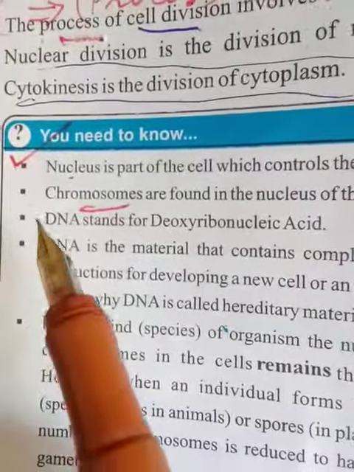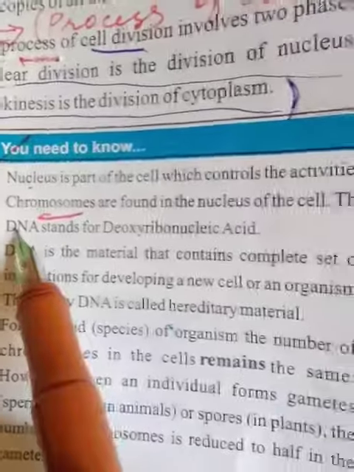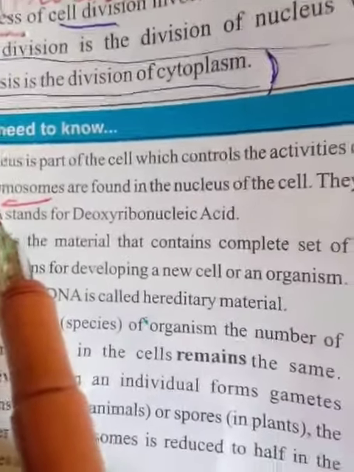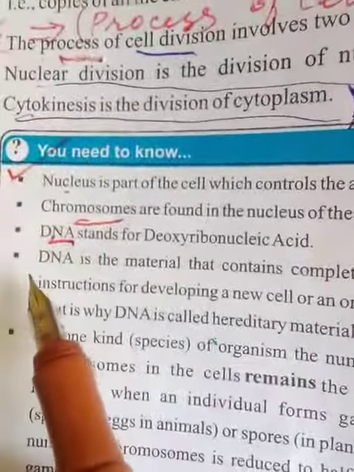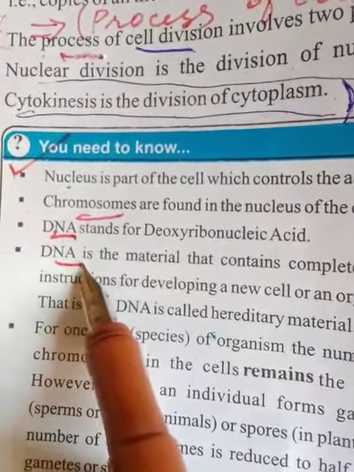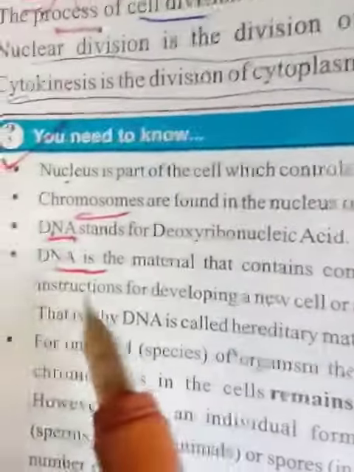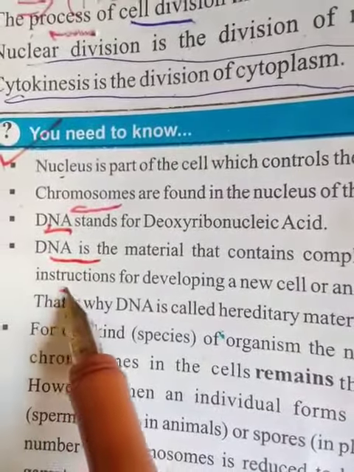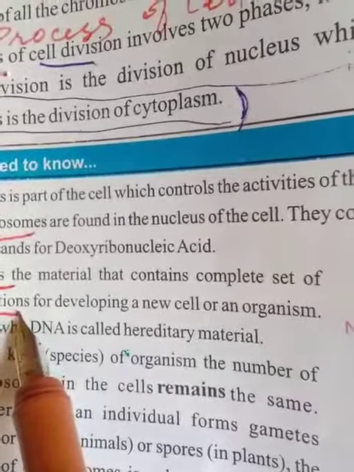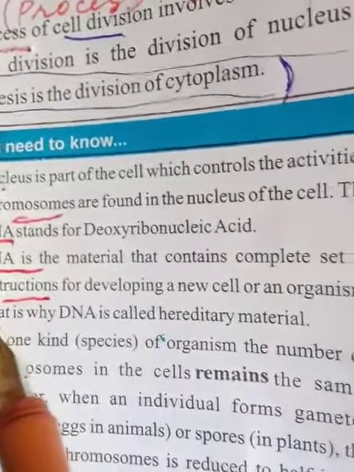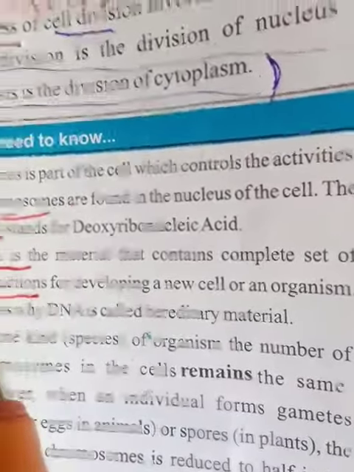And the next is, what is DNA? What is the abbreviation of DNA? DNA stands for deoxyribonucleic acid. Now define DNA. DNA is the material which contains a complete set of instructions for developing a new cell and new organisms. That is why DNA is called the hereditary material.